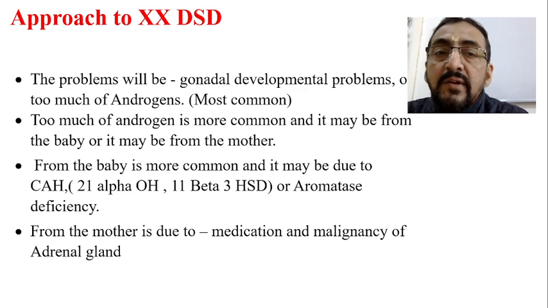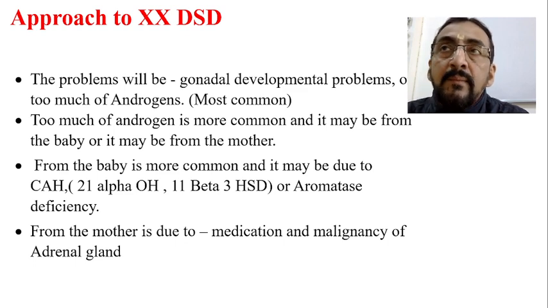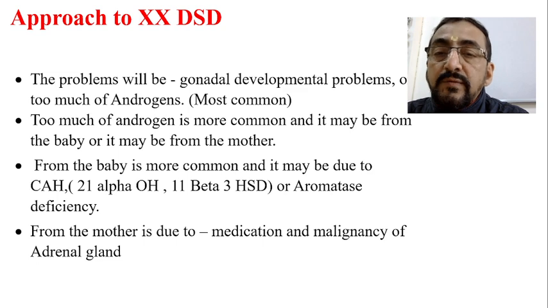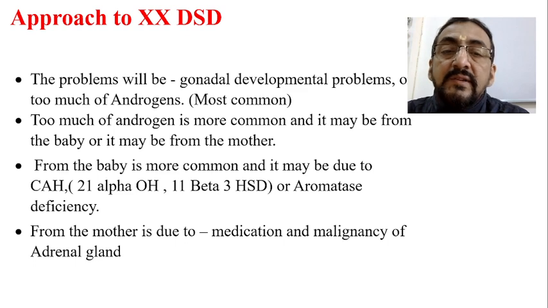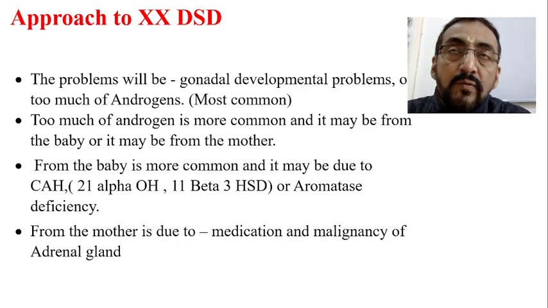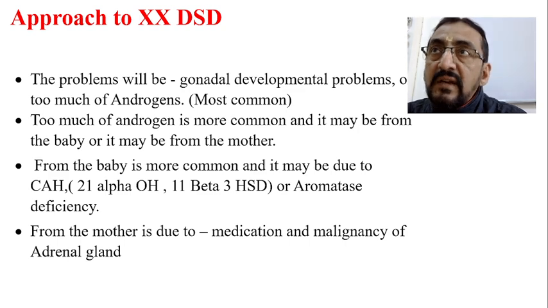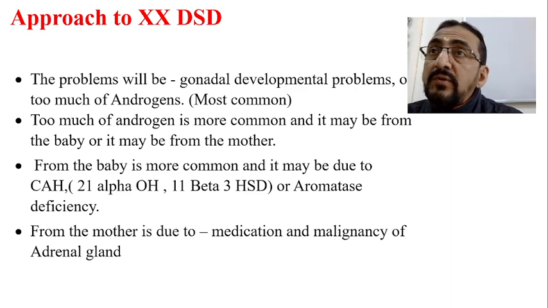Now, in the adrenal gland, we have to remember these three important things: 21 alpha OH deficiency, 11 beta OH deficiency, and also aromatase deficiency, that we will see in detail now. This is from the baby side. On the baby side, one of the most common causes where androgen production is more is congenital adrenal hyperplasia.